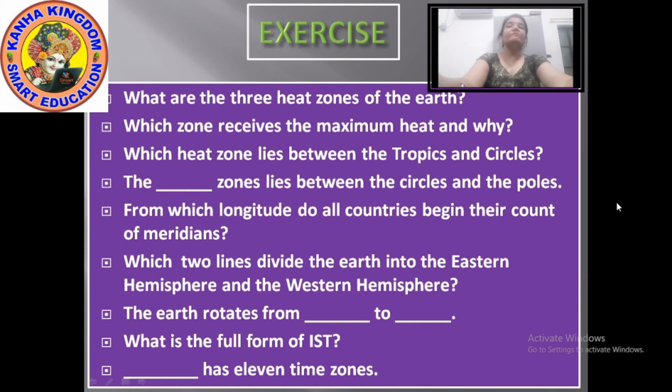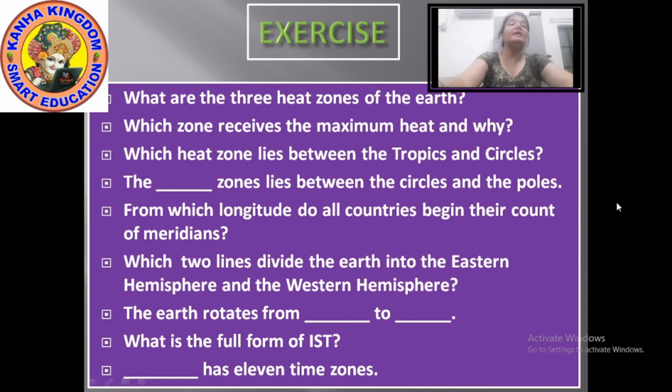Next, which zone receives the maximum heat and why? While explaining the zones, I had told you which zone receives the maximum heat.